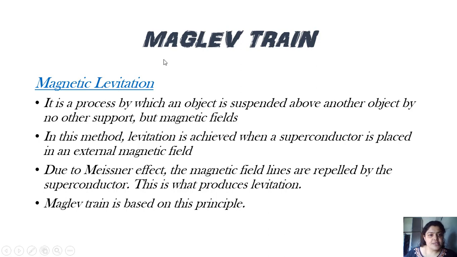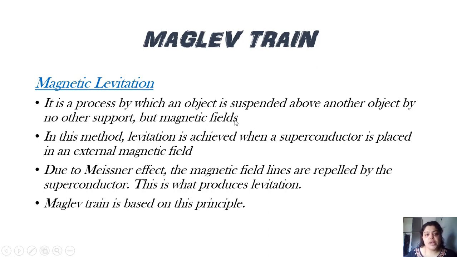Now, maglev train basically works on the principle of magnetic levitation. Levitation, in simple words, means floating. So what do you mean by magnetic levitation? It is a process by which an object is suspended above another object by no other support but magnetic fields.